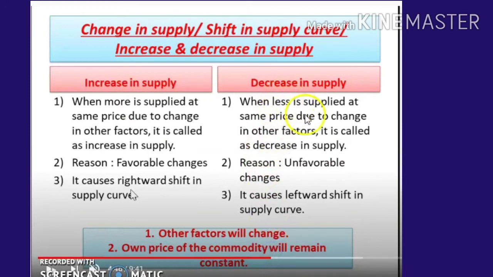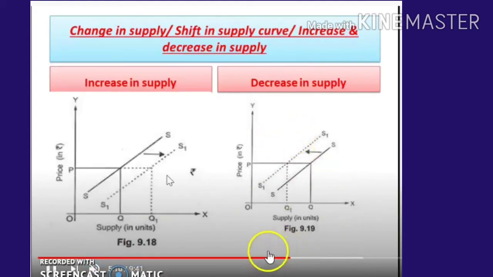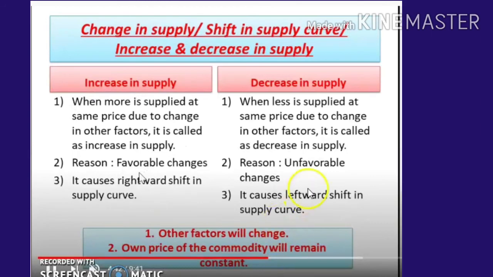It is known as what? Decrease in supply. So it's unfavorable changes. So he may not be getting as much profit as he had thought. His cost of production has increased, so as a result he will be supplying less. That is known as decreasing supply. So decrease in supply, and the reason is unfavorable changes.